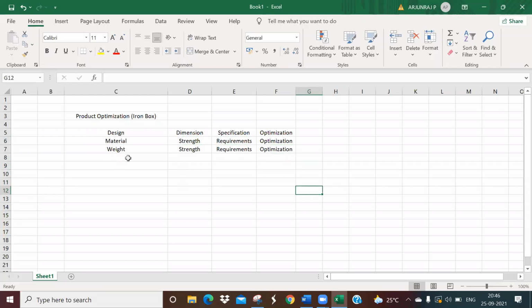So these are the things that you can think of. What are the other ways you can optimize the product? Design optimization, material optimization, weight optimization. Then what can be the other thing? What other optimization is possible? Any idea?